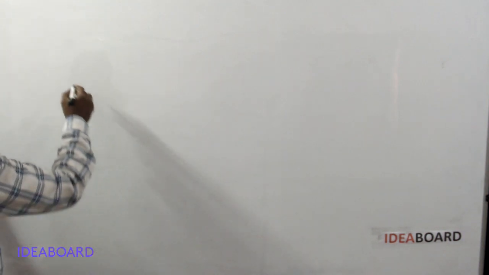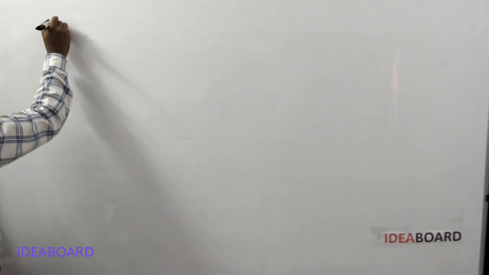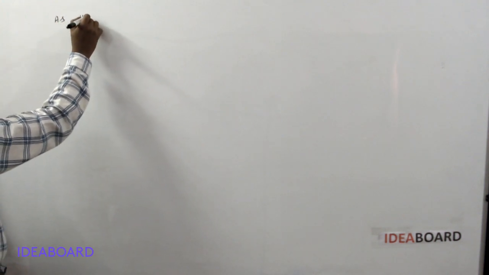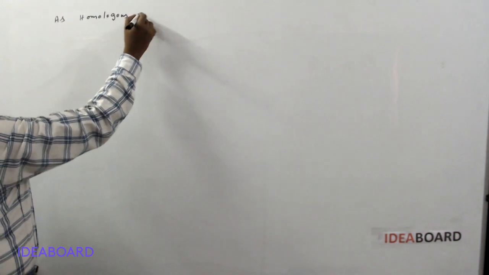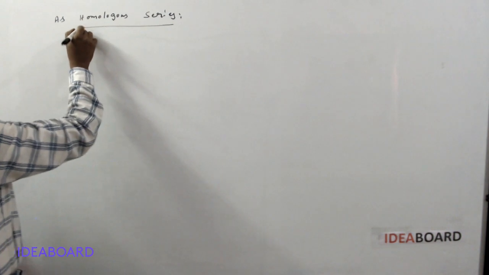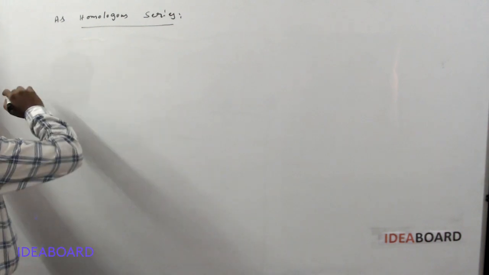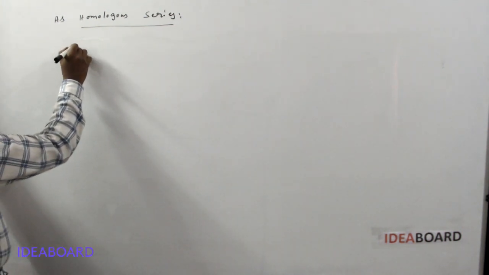The second type of classification is organic compounds as homologous series. Here, what is a homologous series? For example, I am taking alkanes.